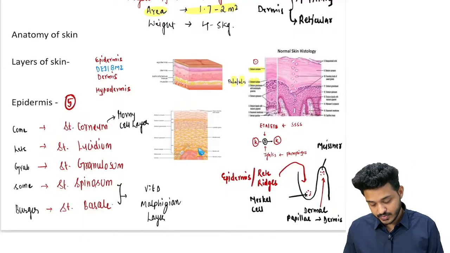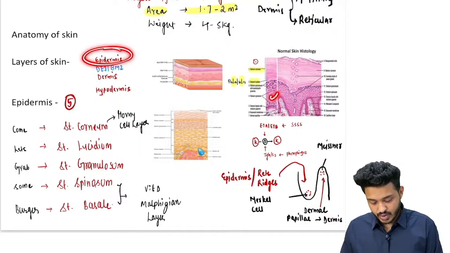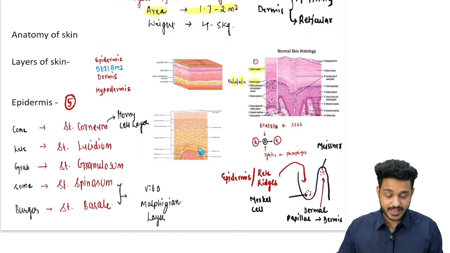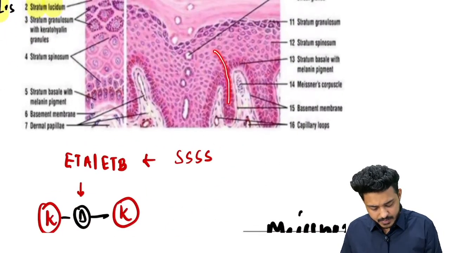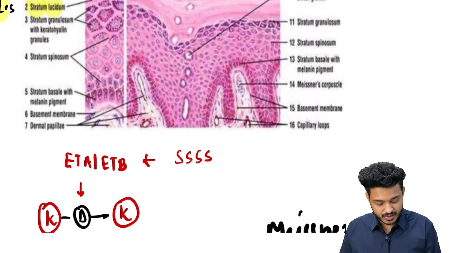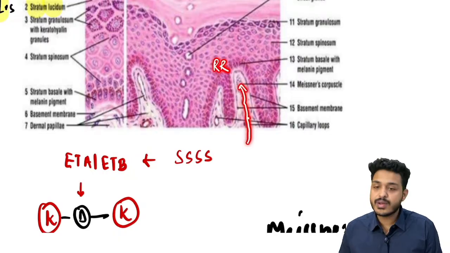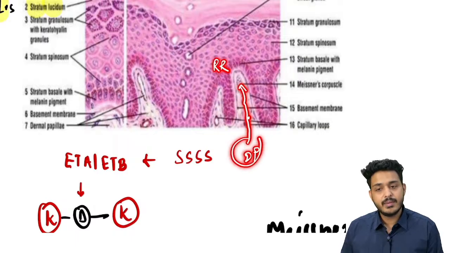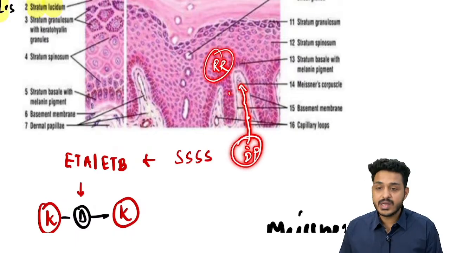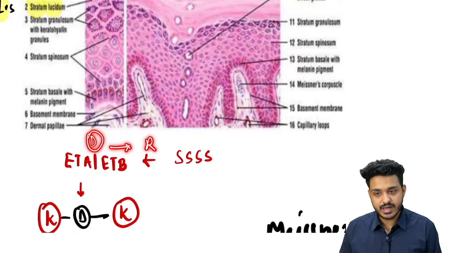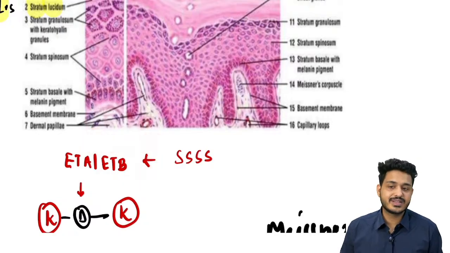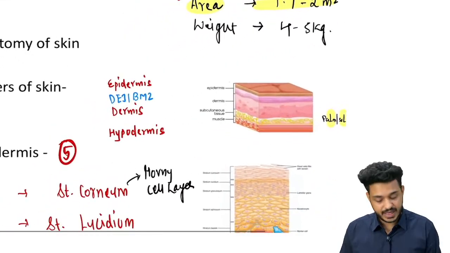So this is going to be what? Epidermis. You already know this epidermis will be having 5 layers. Then you have dermoepidermal junction. The part of epidermis which is trying to enter into dermis is known as what? Rete ridges. The part of dermis which is trying to enter into epidermis is known as dermal papilla. Is that okay with you, right? Below this particular area will be dermis, and this dermis will be having reticular dermis and papillary dermis. This is the basic anatomical understanding you should be having, right?